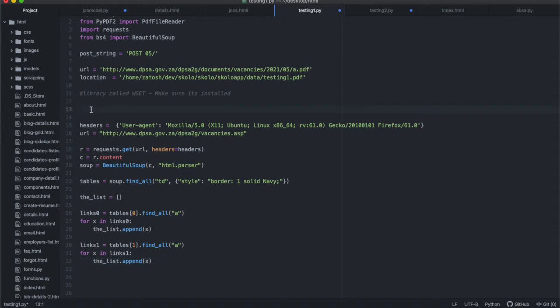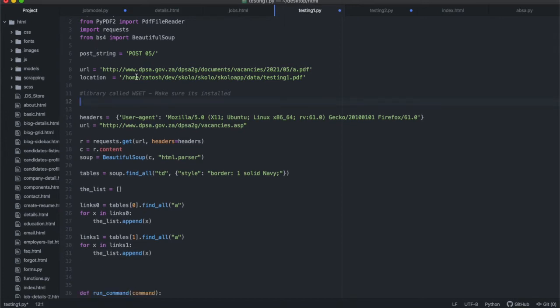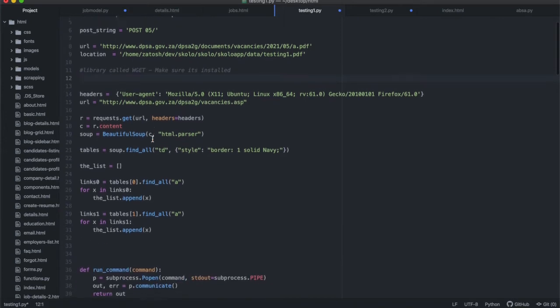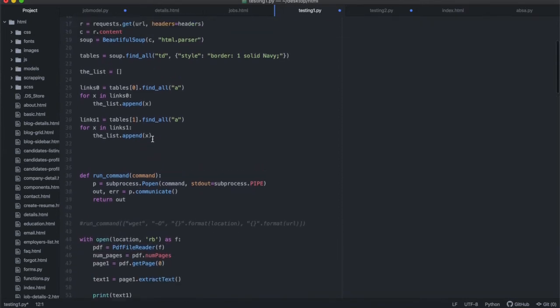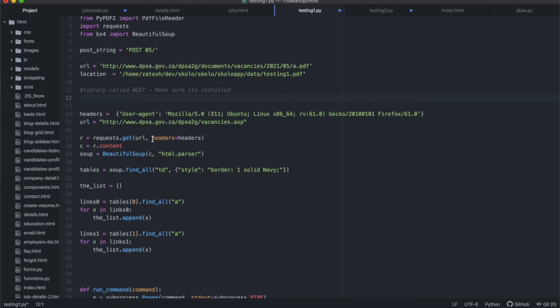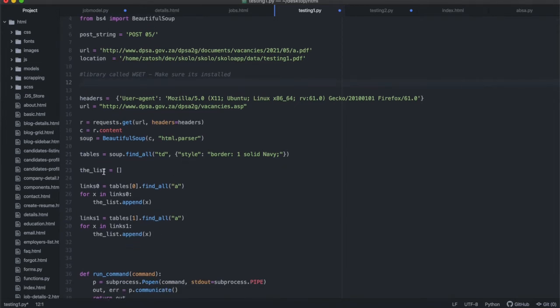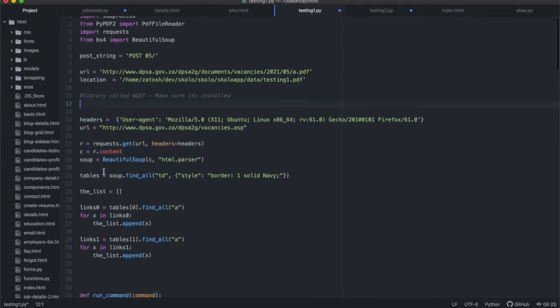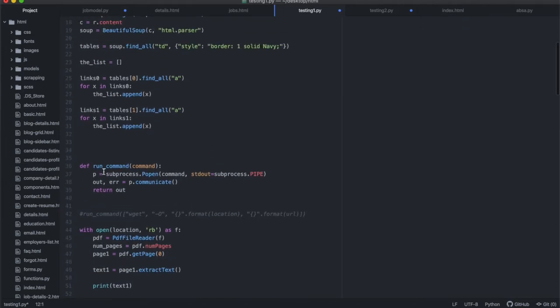Currently this is just defining variables, it's not doing anything. I'm now going to write code that goes through the website, grabbing all of these links in this list, and download the files.